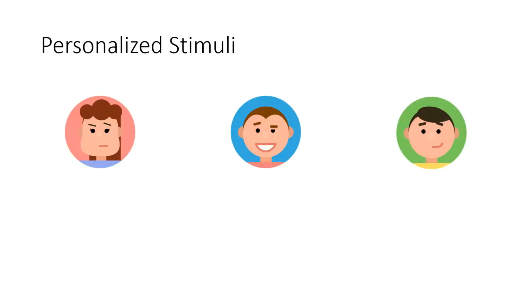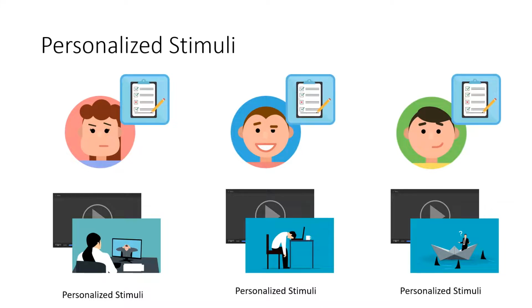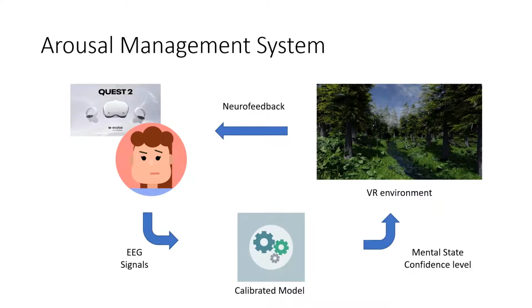Another issue identified is that most calibrations use the same stimuli to elicit arousal states across all subjects, but using a common set of stimuli may not be effective for all subjects, as there will be personal likes and dislikes. To attempt to improve arousal elicitation, I'll be using personalized stimuli in this experiment. The personalization will be done through an online survey that the subject will fill up prior to the calibration, which aims to understand their likes and dislikes better. After the calibration is completed, the model will be incorporated into a virtual reality arousal management training system to provide neurofeedback for guiding the user.